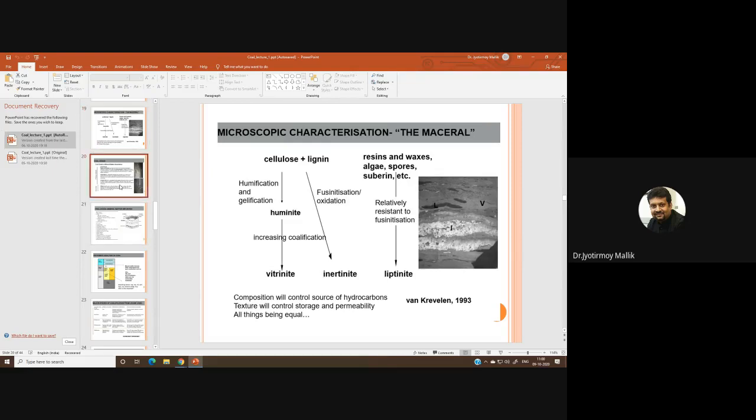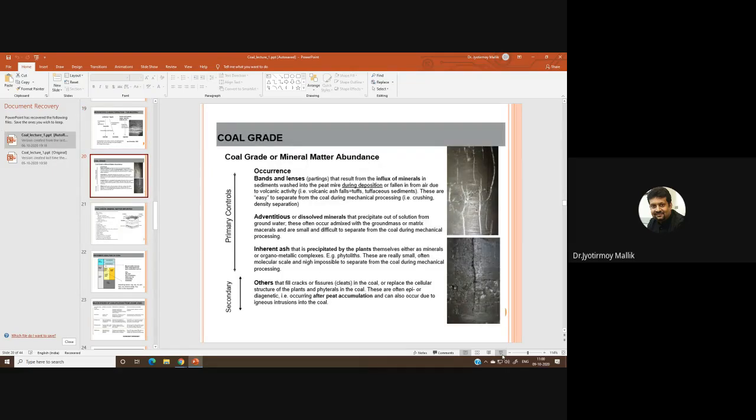Today, we are going to start with another important aspect of coal. What essentially controls coal grade? We have slightly hinted at what controls coal grade. We said that the amount of inorganic material present in coal essentially degrades your coal, right?